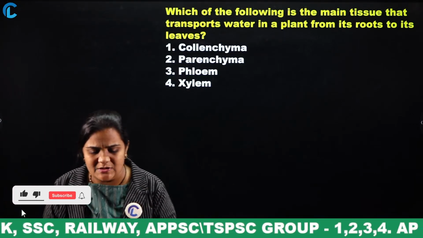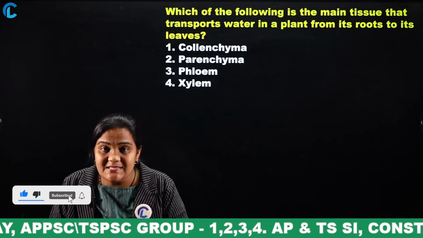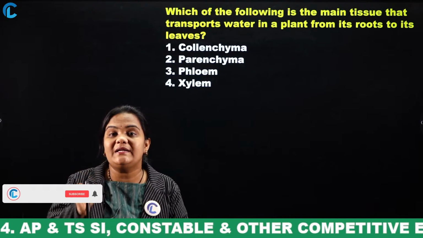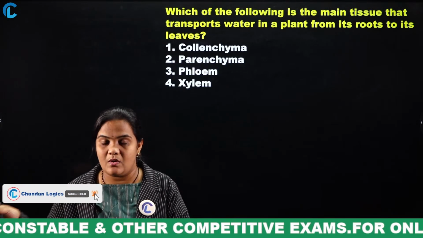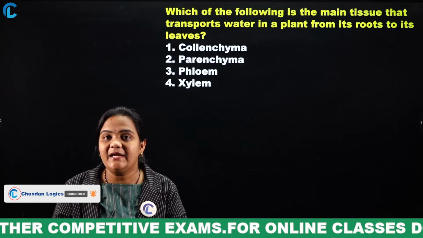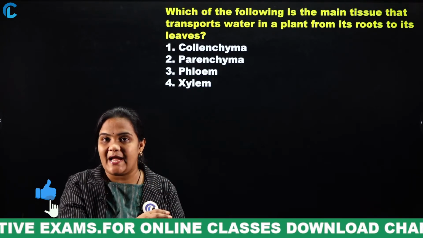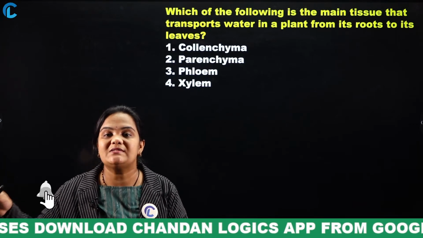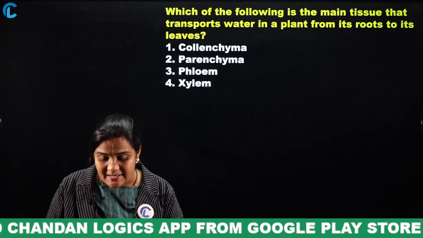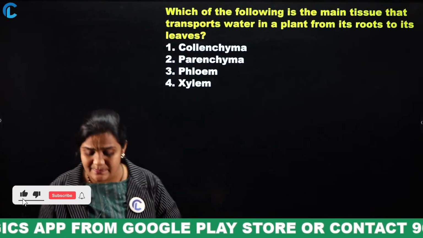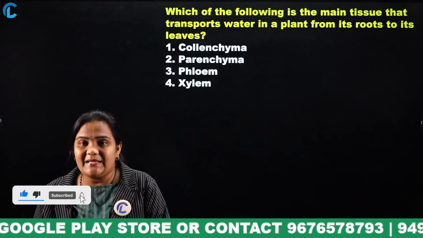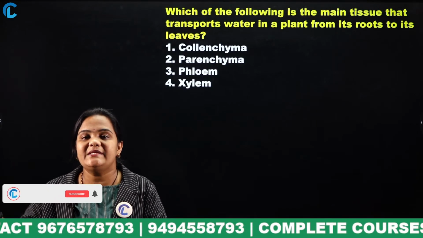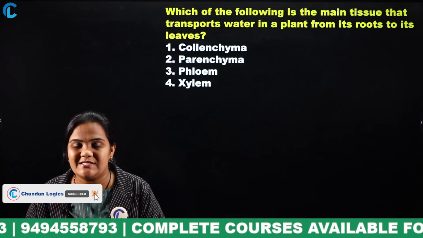Then what is the purpose of collenchyma plant tissue? This collenchyma is responsible for the flexibility and support of the plant. Why does the plant stand erect? Due to the presence of collenchyma, which provides flexibility and support to the plants. Clear? Then what about parenchyma? This parenchyma will heal any wounds that occur in the plants, such as wounds in leaves.